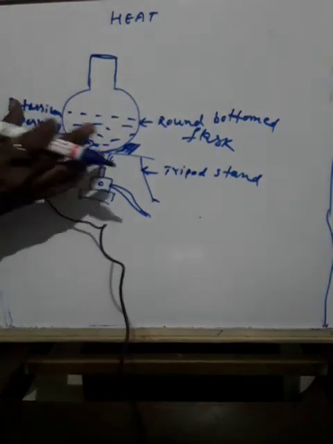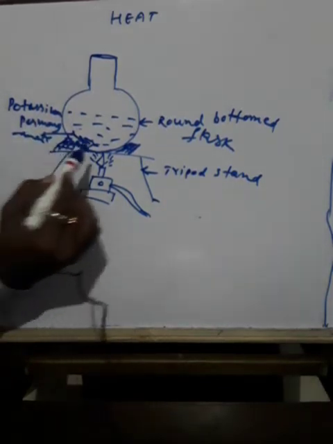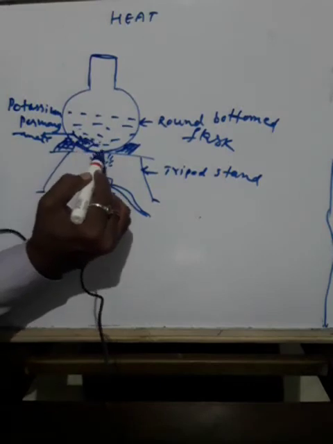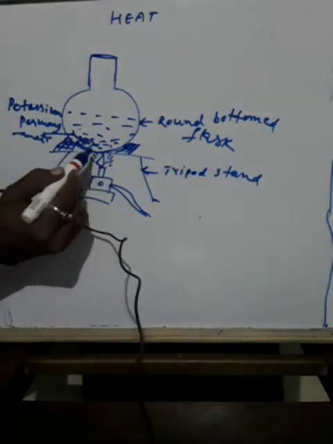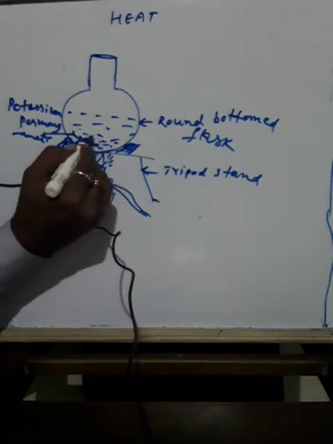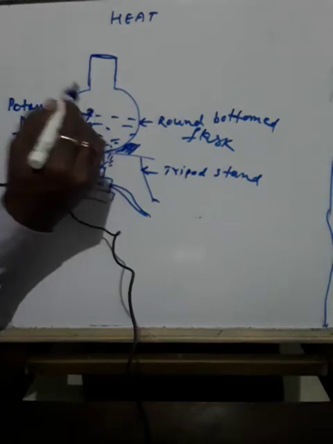So when the water is heated, what happens? The water near the flame gets hot. First the water near the flame will become hot. You observe like this. From here hot water rises; hot water will start moving to the upper part.